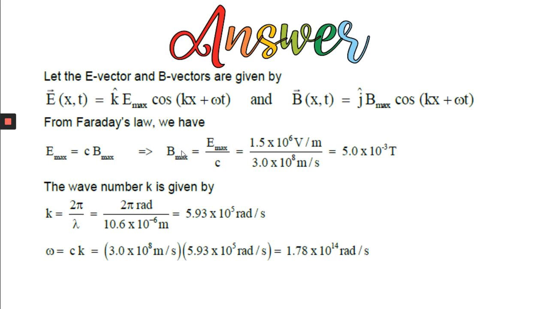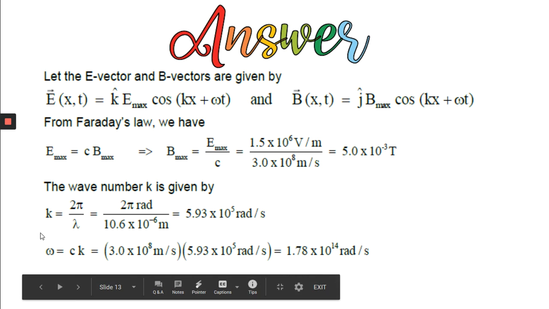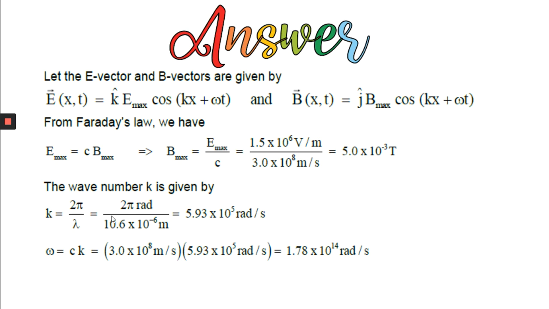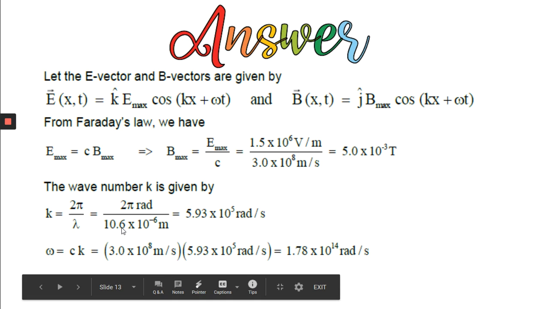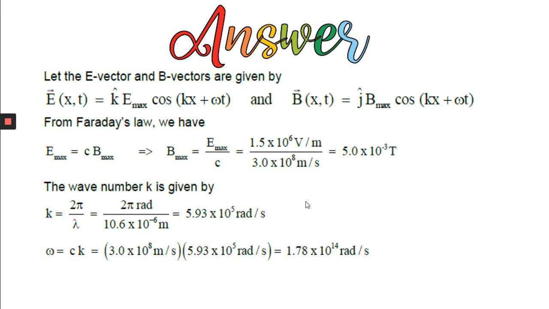So we have found B maximum, then the other quantities are K and omega. Already I have told you the numerical value of K is 2 pi by lambda. Lambda is given as 10.6 micrometer, so 10.6 into 10 to the power minus 6 meters. So K is 5.93 into 10 to the power 5 radian per meter. What is omega? All of you know that omega is 2 pi nu. What is nu?